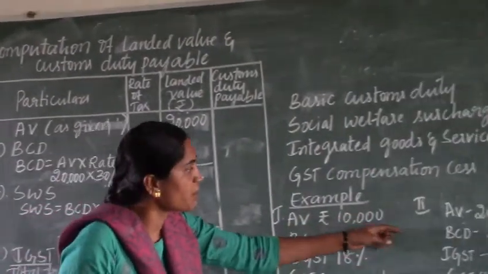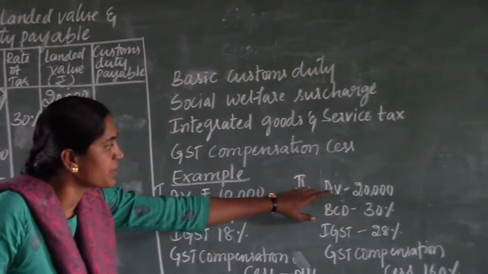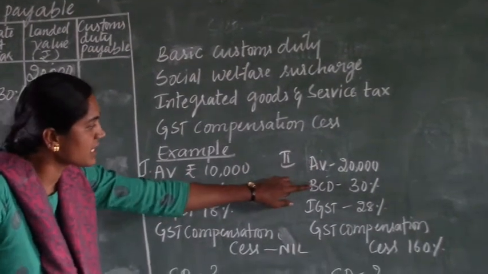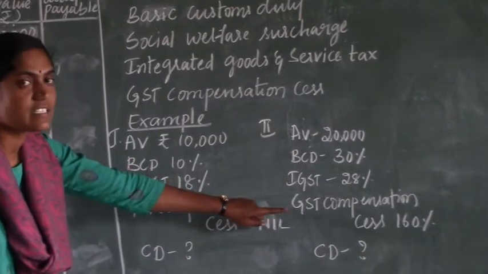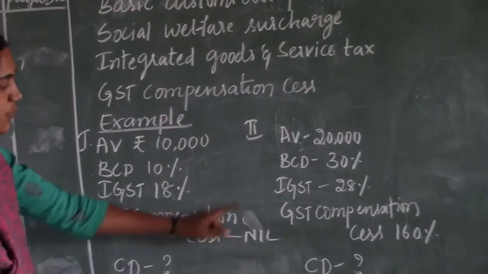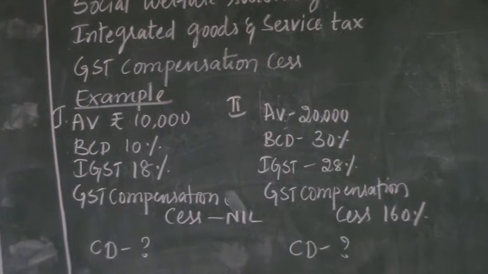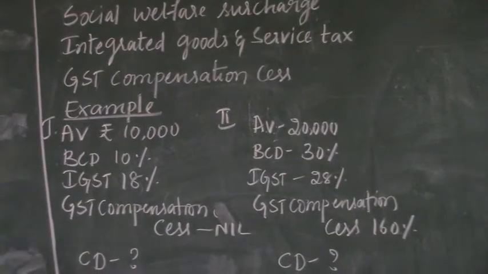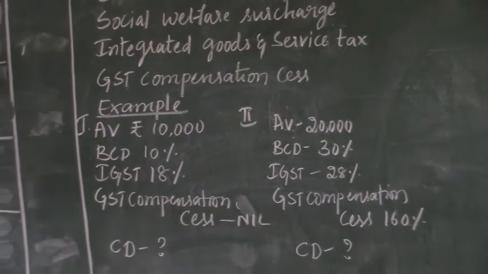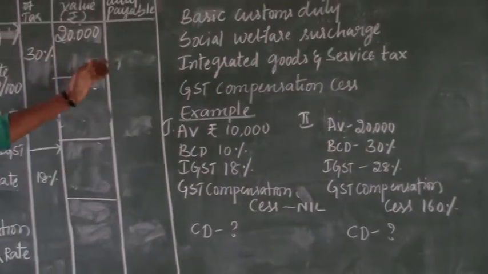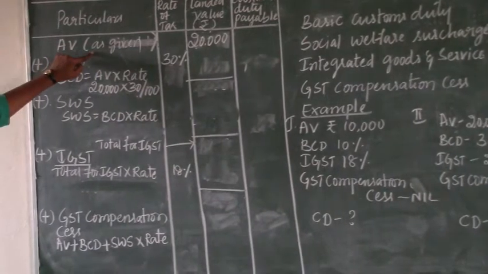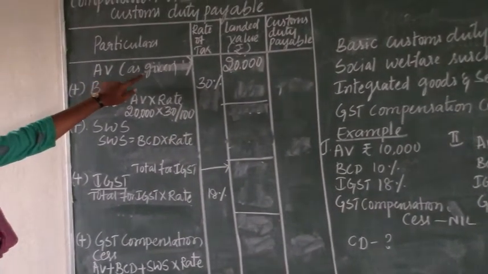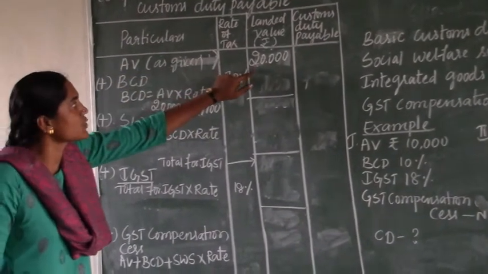Now I will calculate the landed value and customs duty payable with the second example. See the second example: assessable value rupees 20,000, BCD 30%, IGST 28%, and GST compensation cess given as 160%. We need to calculate customs duty payable. As per the format: particulars, rate of taxes, landed value and customs duty payable. Here also the assessable value is given, so we consider 20,000.